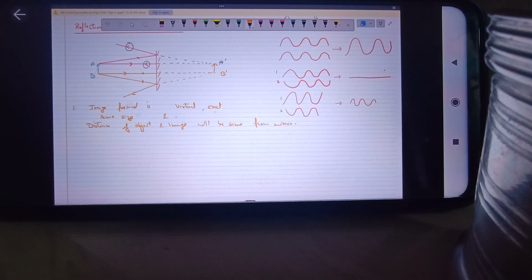And one more characteristic. Laterally inverted. So the image formed is also laterally inverted. That means the left appears to be the right of the image. So these are the characteristics of the image formed by the plane mirror.